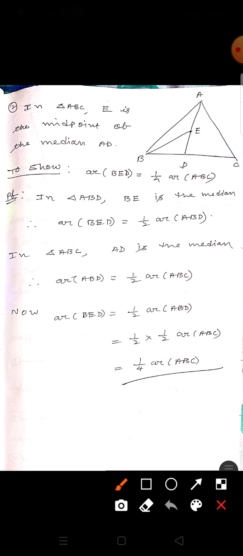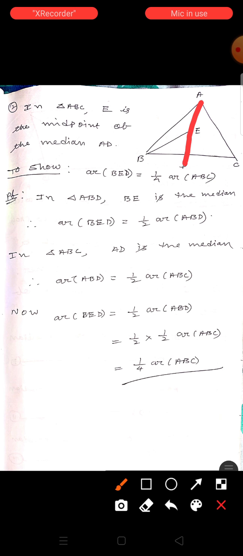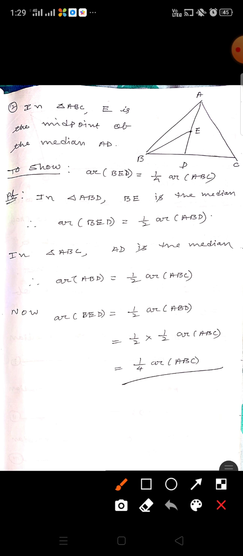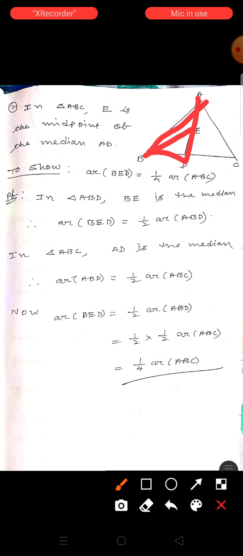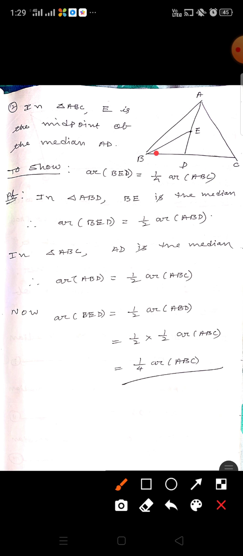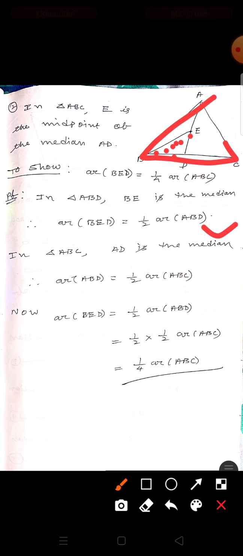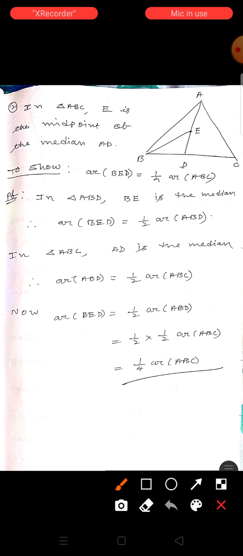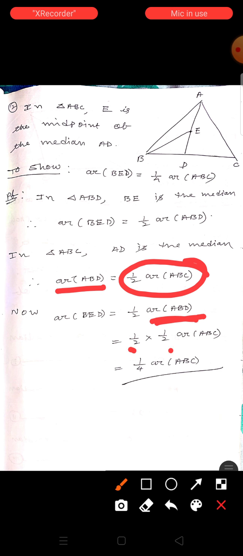Since in triangle ABD, BE is the median, we can show that area of BED equals half of ABD. In triangle ABC, AD is the median, so area of ABD equals half area of ABC. Therefore area of BED equals half area of ABD. In place of ABD we put half area of ABC, so half into half, one fourth area of ABC. Hence proved.